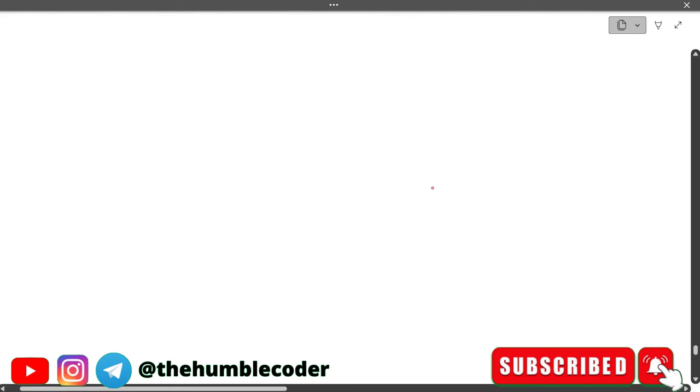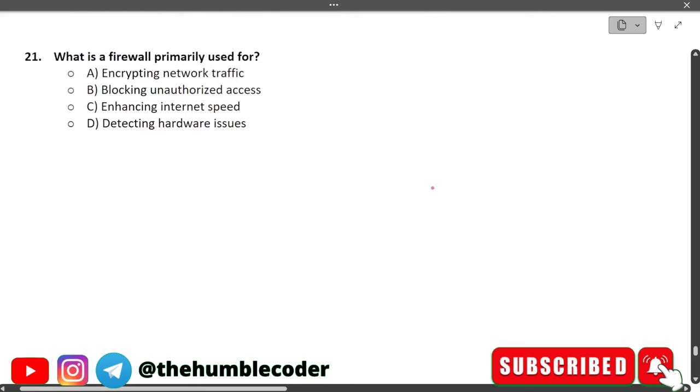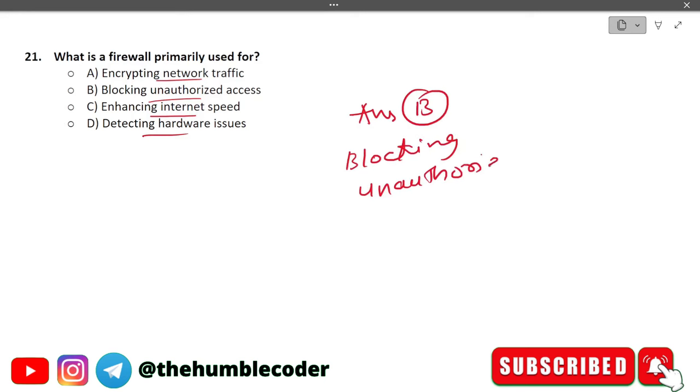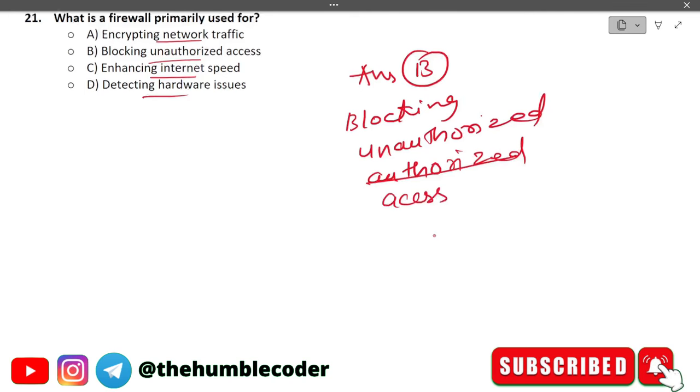Moving on to the next one. What is a firewall primarily used for? The options that we have are encrypting network traffic, blocking unauthorized access, option C is enhancing internet speed, and option D is detecting hardware issues if there is any. So the correct answer in this case is option number B, that is blocking unauthorized access. Blocking unauthorized access is the major work of firewalls.